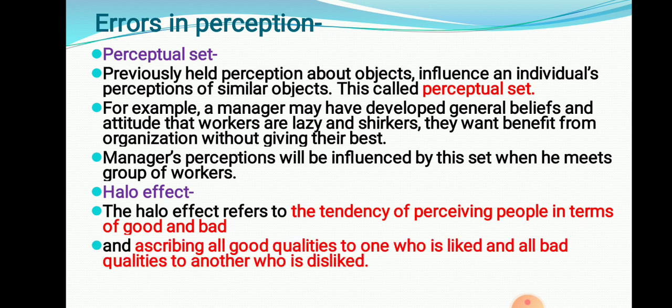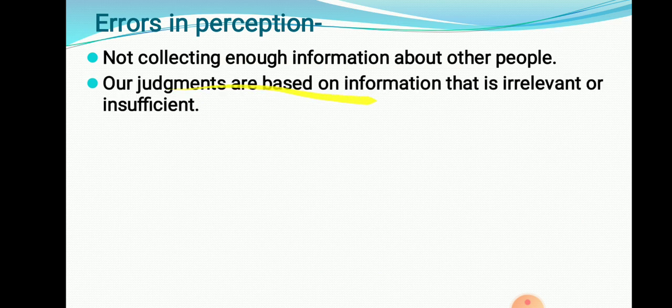Okay. And ascribing all good qualities to one whom you like and all bad qualities to one whom you dislike. The person you like, you consider that person as good. The person you didn't like, you consider him as bad. Not collecting enough information about other people. If you are not collecting detailed information, perceptual errors occur. Our judgments are based on information that is irrelevant or insufficient.